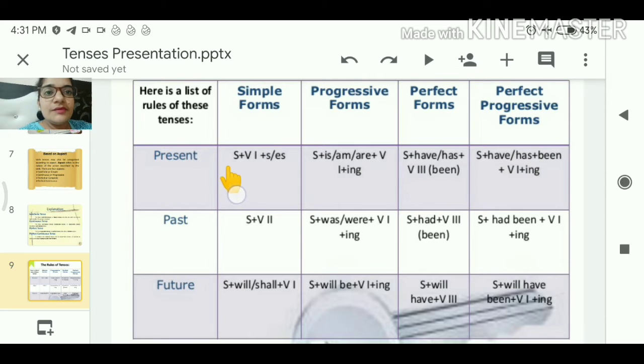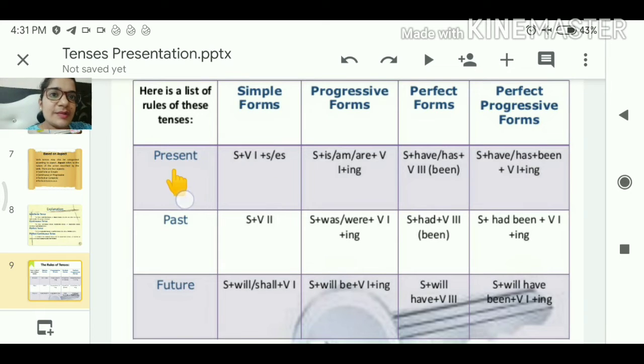Clear? Then we use subject, as identifies subject, V1 means verb first form, plus s or es. Means with the verb first form we use s or es. First of all, this thing you have to follow: subject, verb first form, plus s or es. This is the necessity of this simple form, mean to say indefinite tenses.